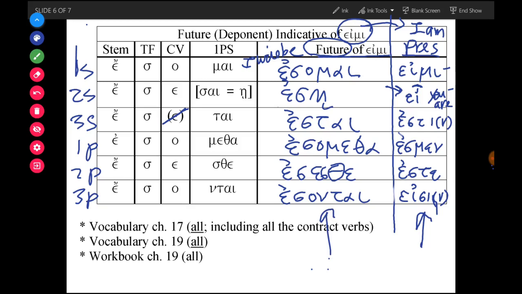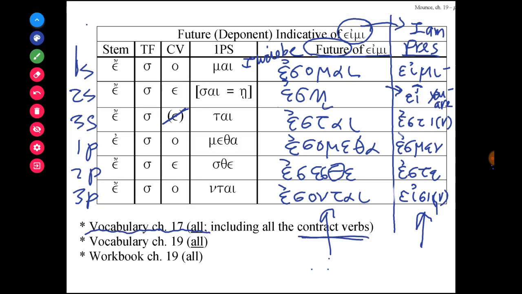So a friendly reminder that you have a modified homework assignment. And in that modified homework assignment, any remaining vocabulary of chapter 17, which is mostly the contract verbs, are verbs that you have to learn in addition to the vocabulary in chapter 19. And please do the workbook chapter 19 for your homework.